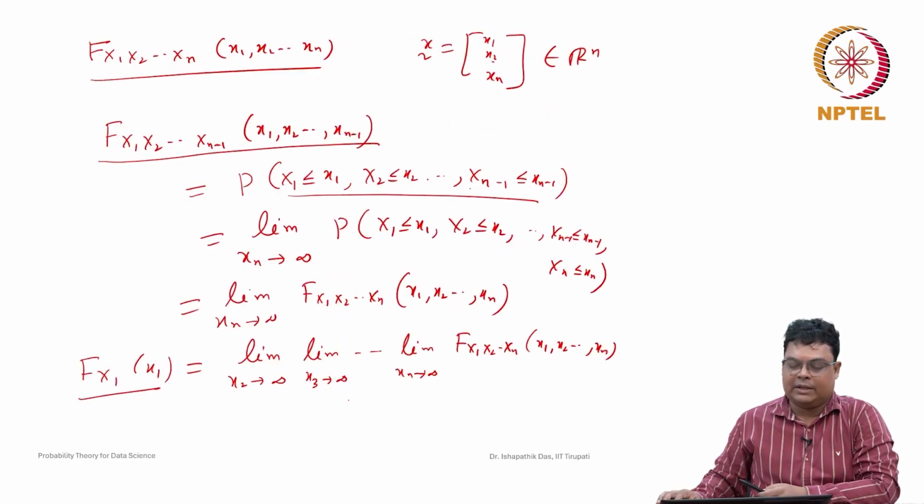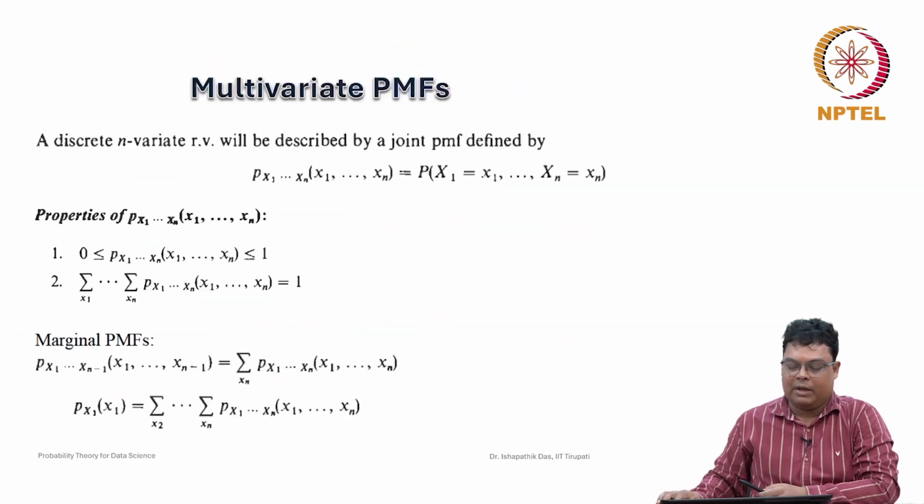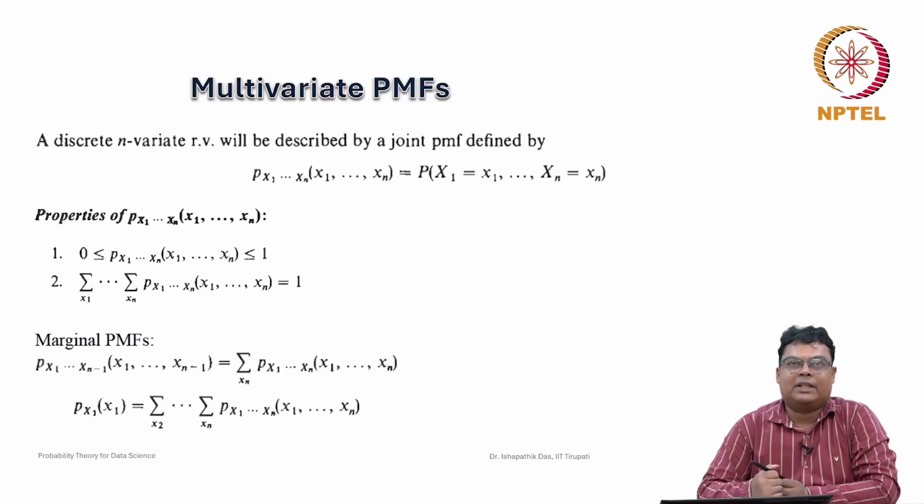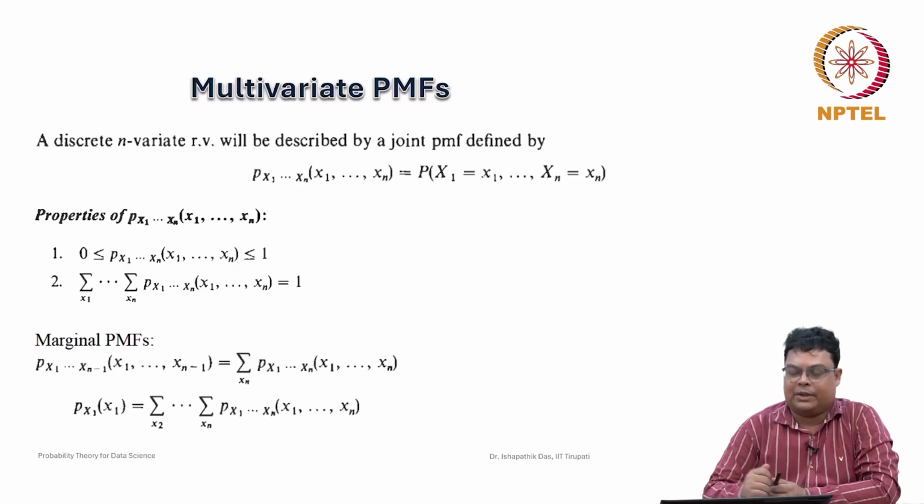Next we will discuss what happens if all the random variables are discrete random variables. In the bivariate case we discussed the joint probability mass function, so here we will also discuss the joint probability mass function if x1, x2, up to xn are discrete random variables.